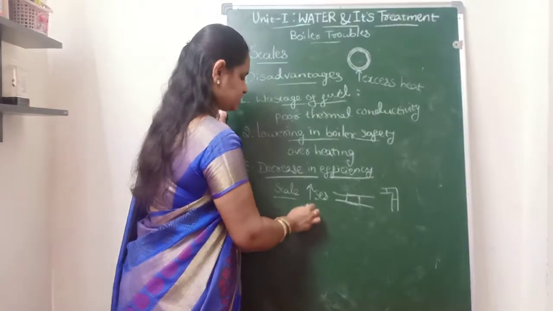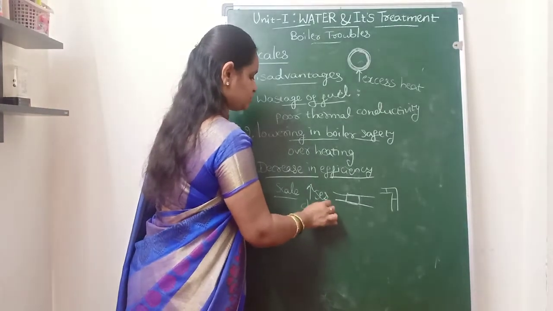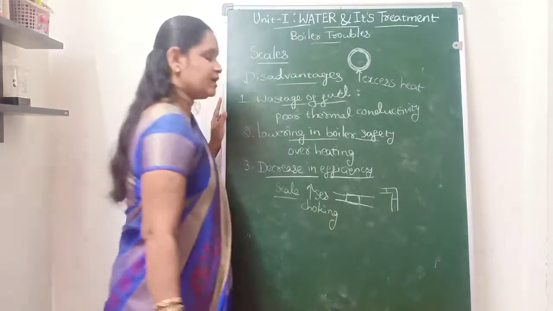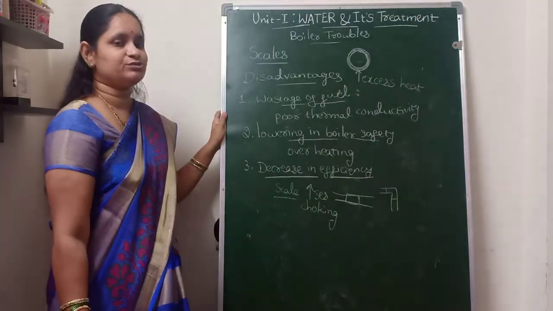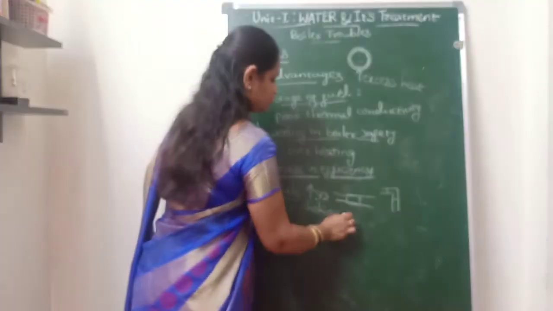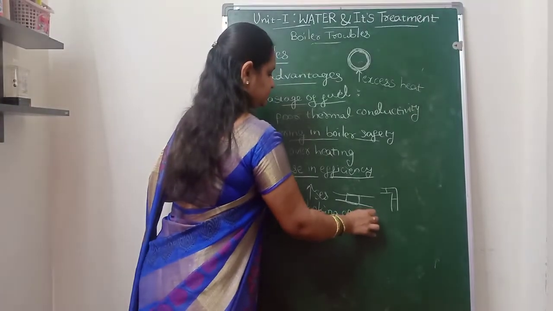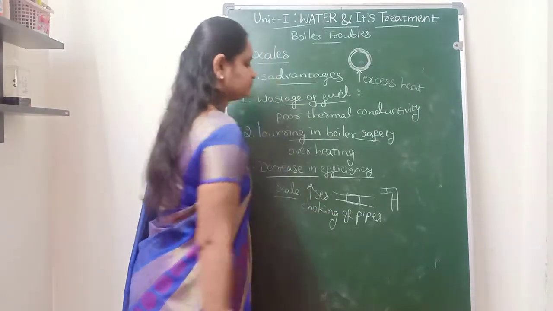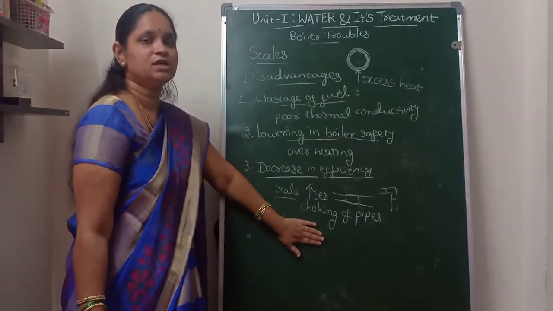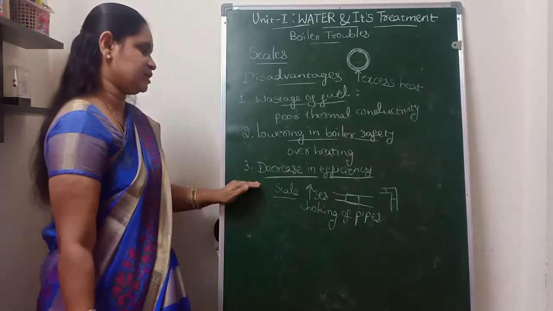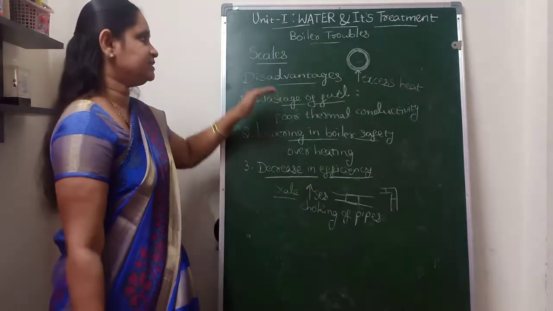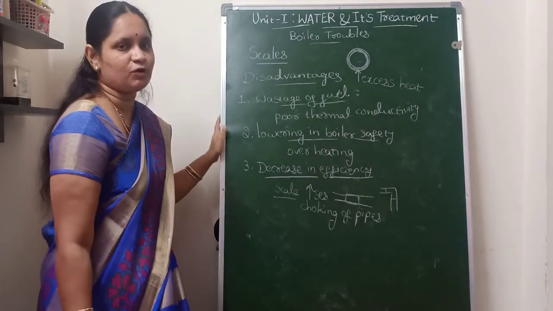This is known as the choking of pipes. Because of choking of pipes, the efficiency of the boiler tubes is going to decrease. So that is also one of the disadvantages of scale formation.